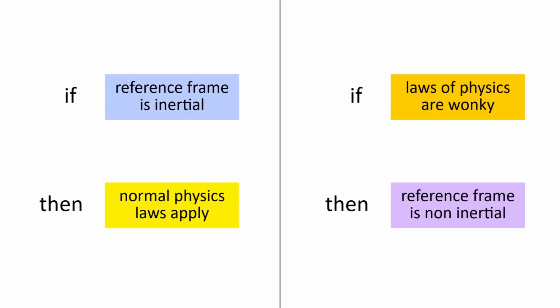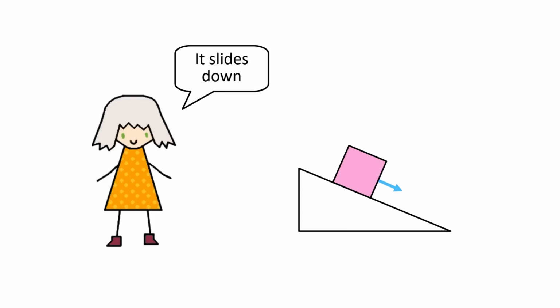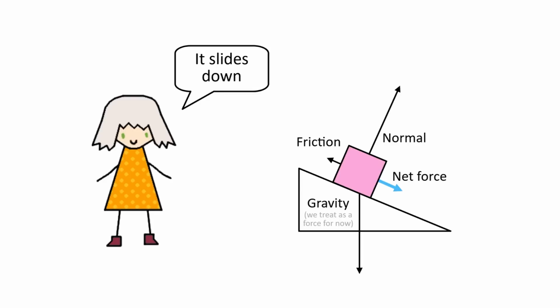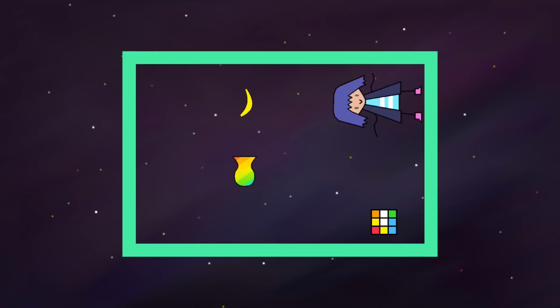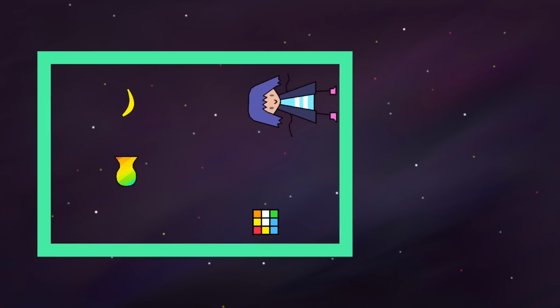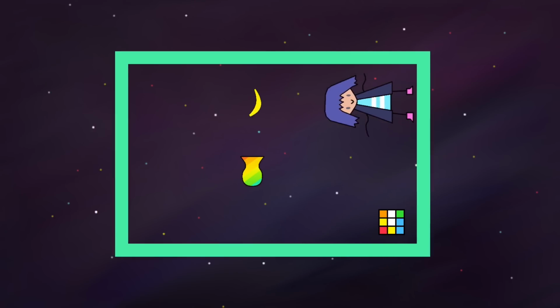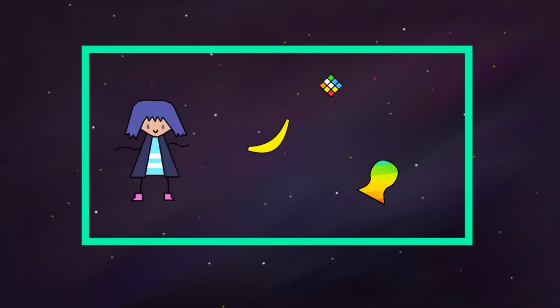If we look at what Botan experiences during the 11 years, it's just business as usual, where the only way for objects to change their motion is if they're acted upon by a force. The same thing applies to Mary for most of the trip, but the turnaround is different. You're probably familiar with how in a vehicle that's slowing down, objects are flung forward. Well, Mary basically experiences a year-long version of that in her ship. Of course, in our reference frame, we know this to be a fictitious force, where the objects are simply maintaining their constant velocity. But if you attempt to take Mary's ship as an inertial reference frame, then this is just acceleration that comes from nowhere.